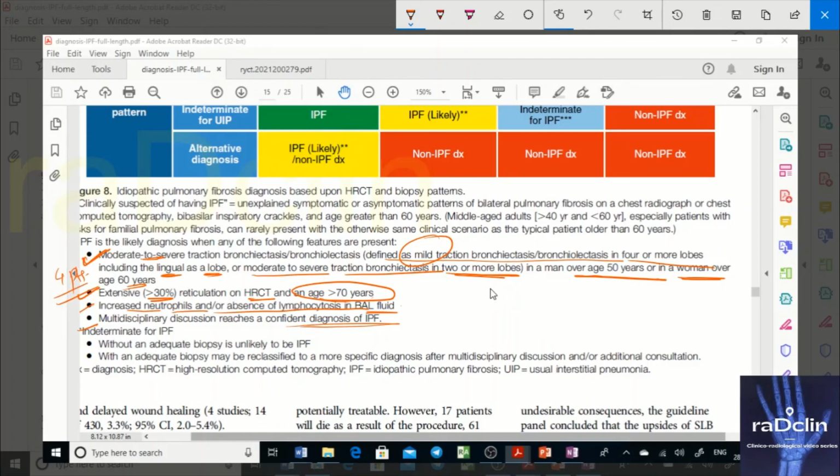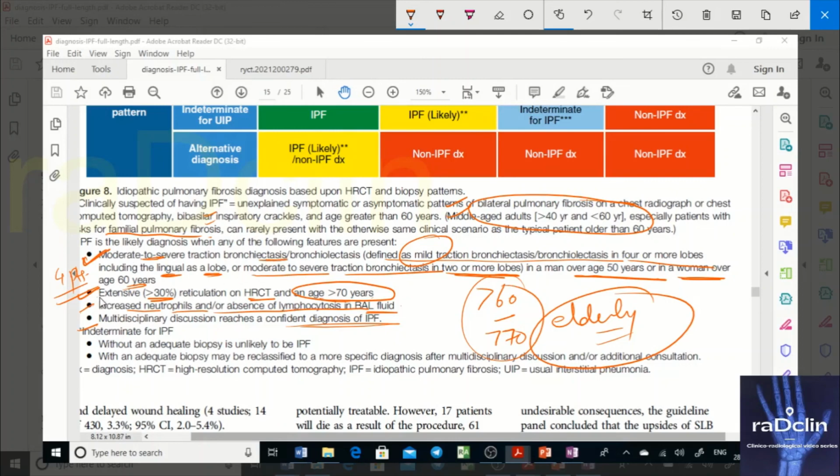Now remember this thing: everywhere the age is more than 60 or more than 70, on the basis of gender, but it is an elderly patient. That is because UIP typically happens in the elderly. But even if the patient is middle aged, more than 40 and less than 60, but has a familial history of pulmonary fibrosis, then you have to take into consideration middle age also. There is a relaxation in the age criteria when you have a familial history of pulmonary fibrosis. So you have an age of more than 60 or more than 70, and if you have familial history, then age relaxation is there, superimposed by this bronchiectasis. Either this finding is there,